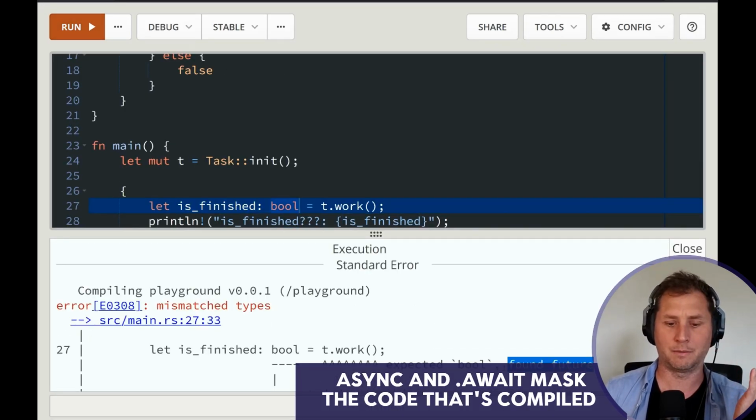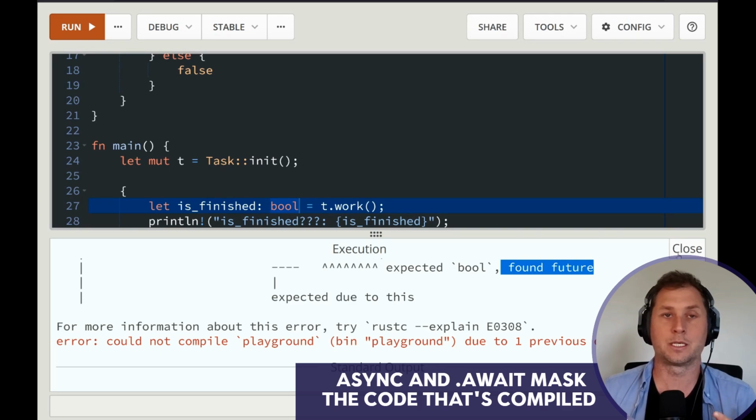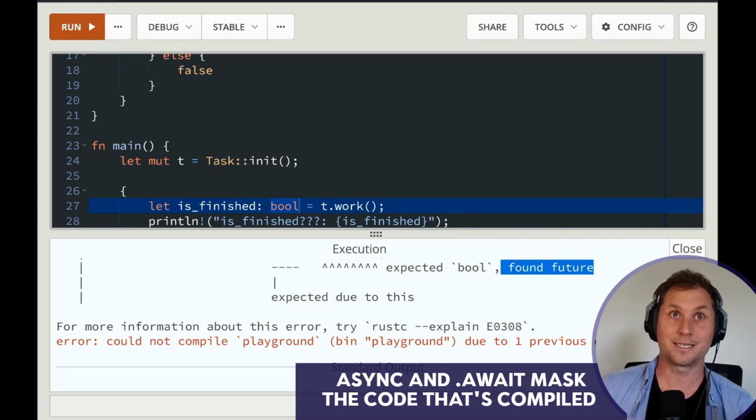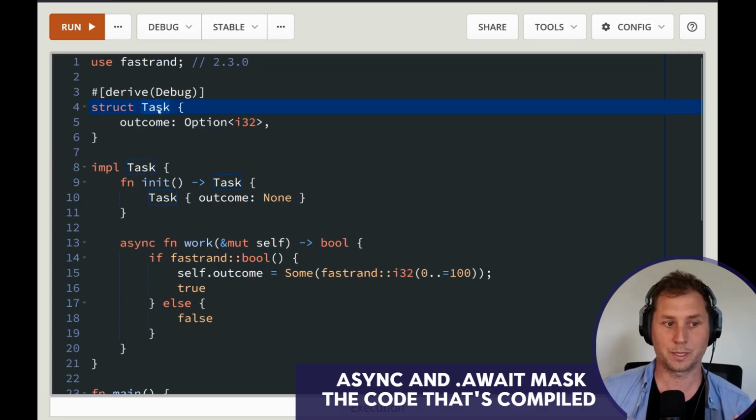It's like, well, but I found a future. Note that we don't have Future in capital letters here. In fact, we don't actually get told what the concrete type is. All Rust tells us is that it is something which will implement the future trait. But we don't see the concrete type in source code. We don't have a definition like we did with our task of the future itself.